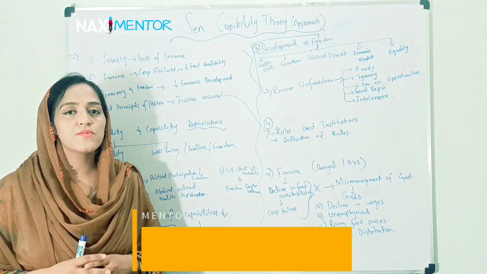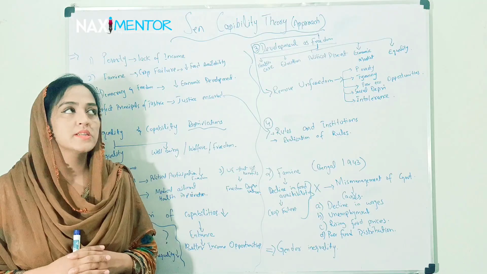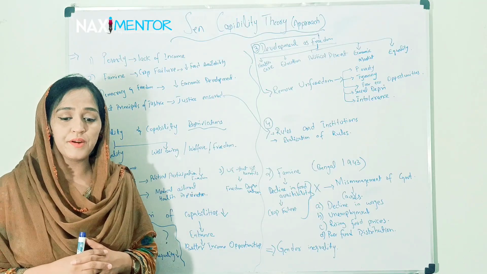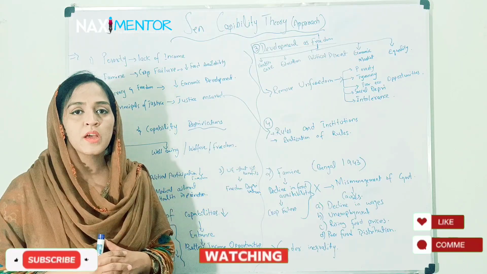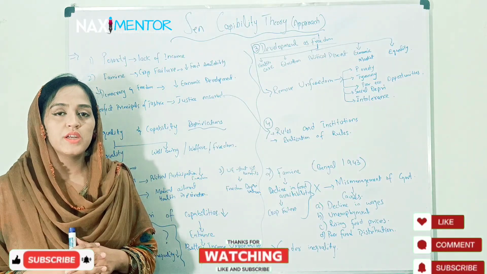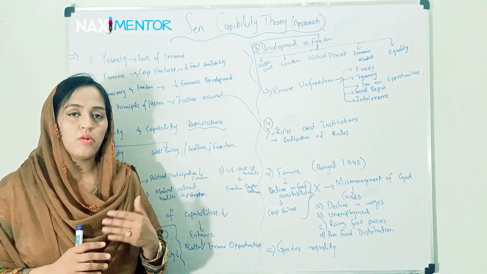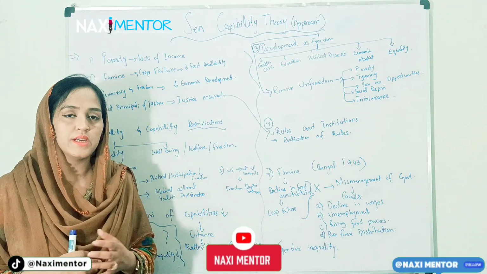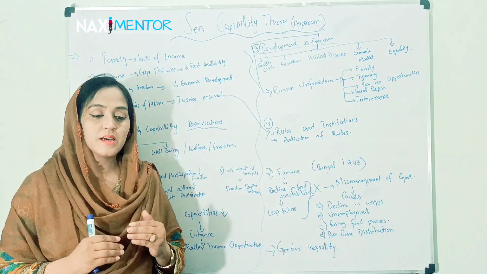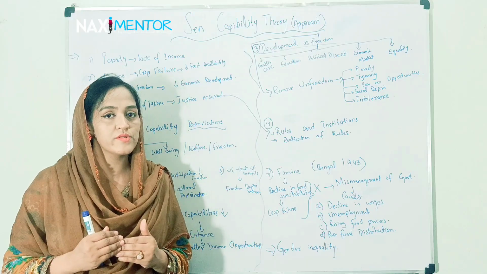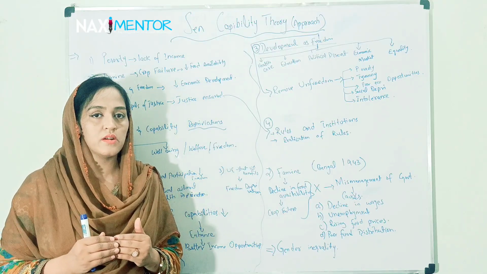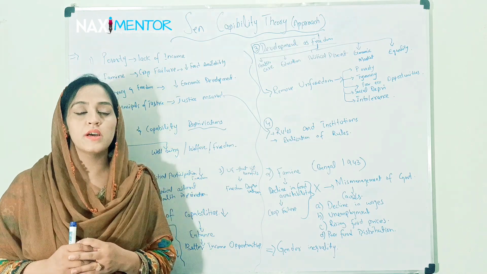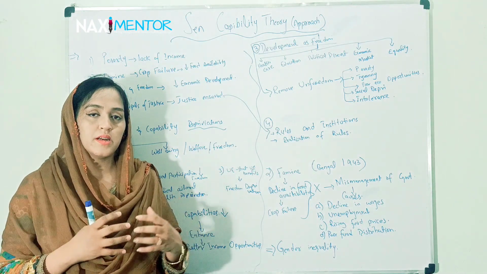We are making this video on Sen capability theory, or Sen capability approach. This theory was given by Amartya Sen, and he actually challenged four different theories already existing in economics. He was an economist and a Nobel laureate. His challenging points were very interesting, as the existing theories were also perfect, and till today they are perfect in their own presence and approach.